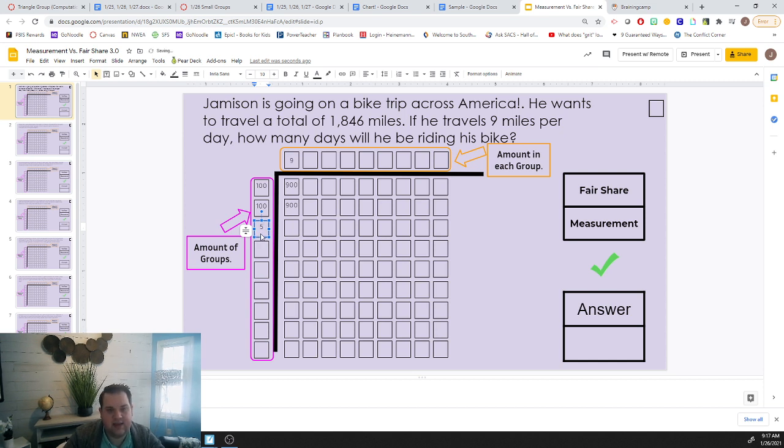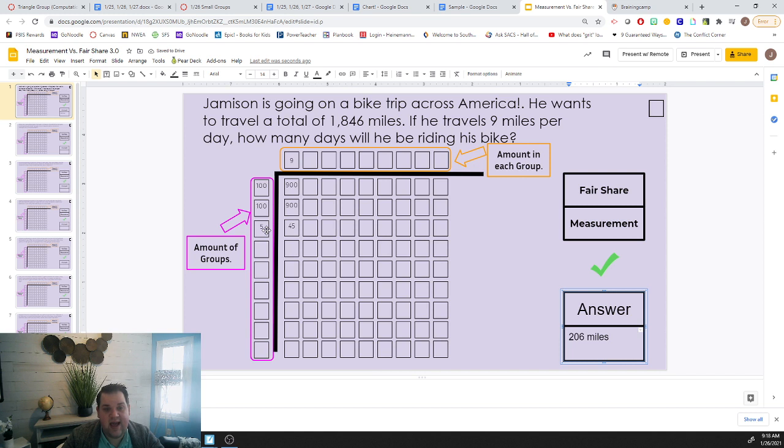So I'm going to do 5 days. And now that's 45 miles. So now my answer is over here. 100 plus 100 is 200, plus 5 is 205. But I have 1 extra mile. So he's going to have to, on the 206th day, go 1 mile. So my answer is actually 206.